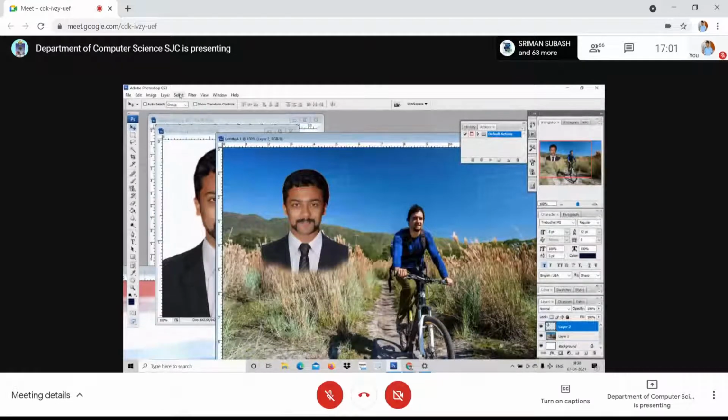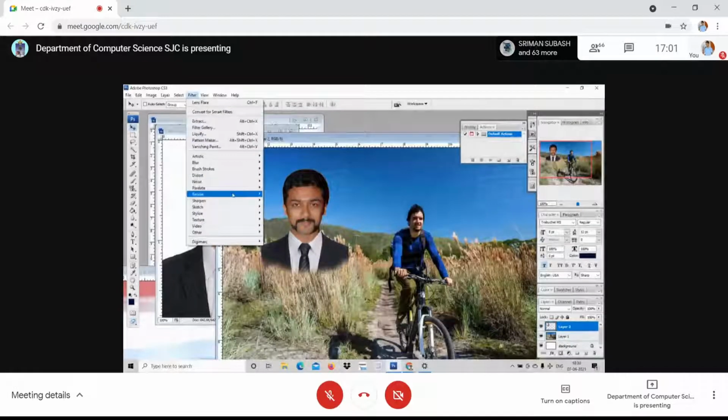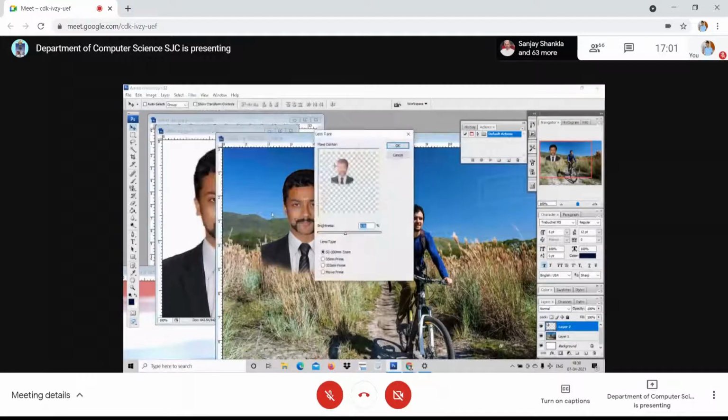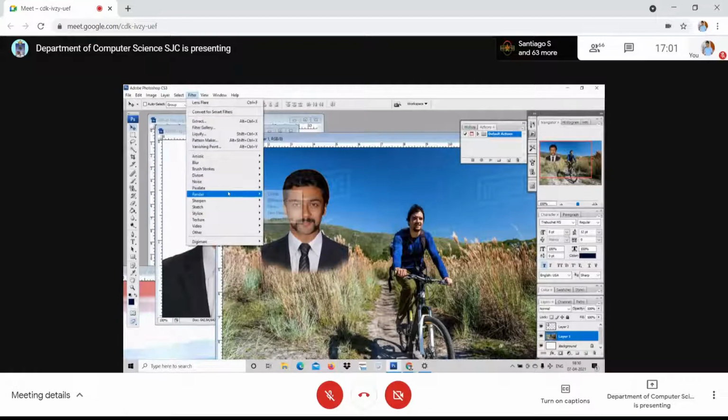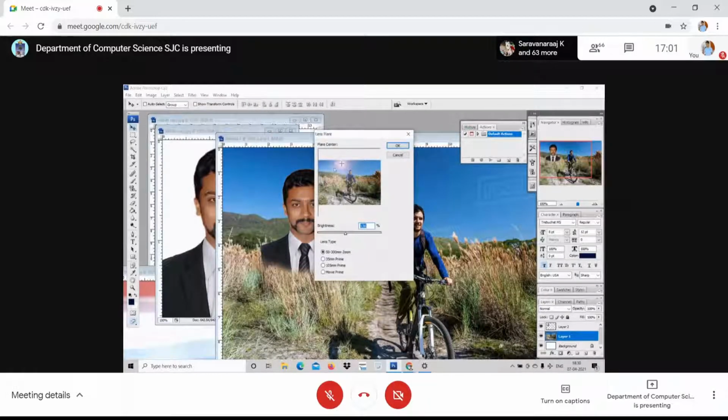Once again, I select Surya. Go to Filter, Render, Lens Flare. See, I'm able to get the color. Or you can even select the background picture. Go to Filter, Render, choose Lens Flare, and keep it exactly where Surya's head is.